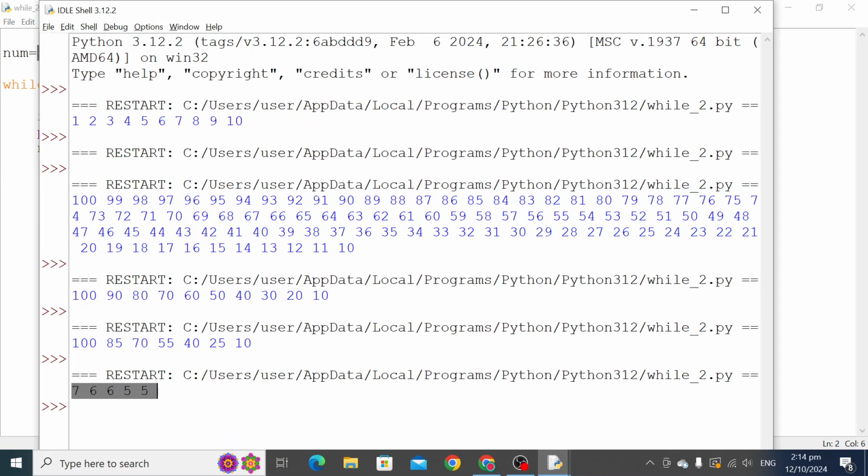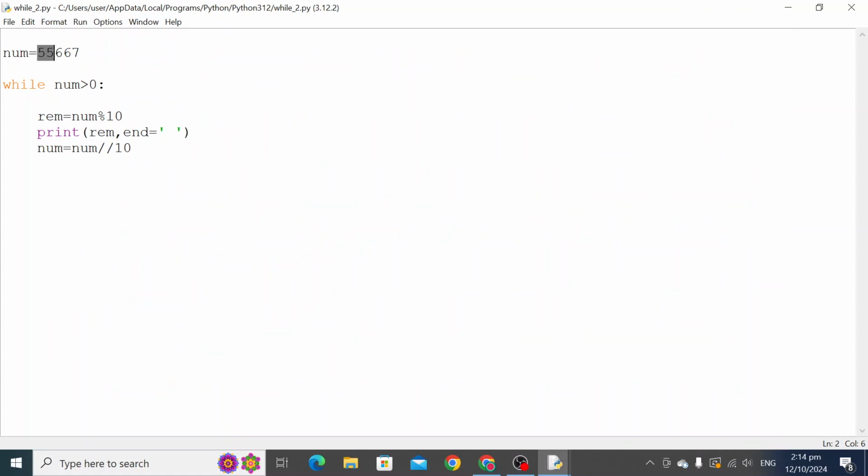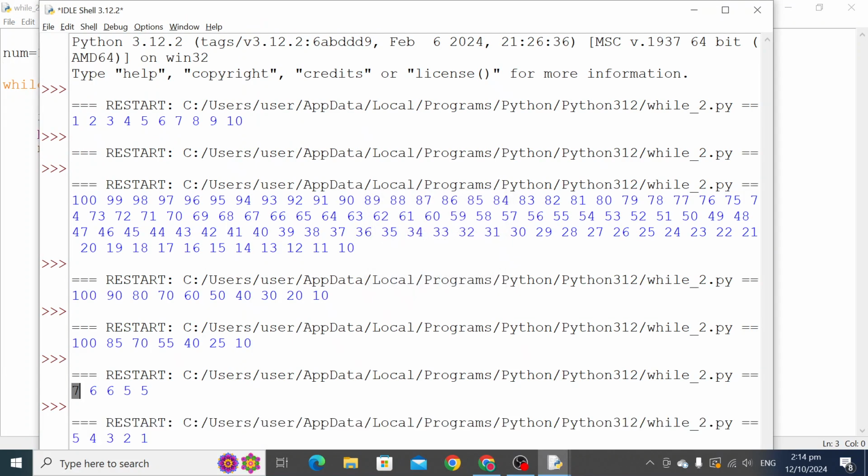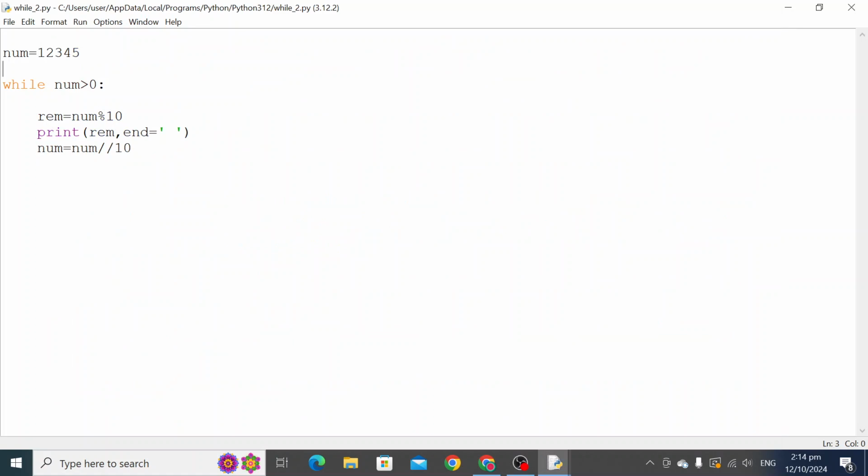It is just reversing it, right? 76655. If I change here 1 2 3 4 5, meaning 12,345, then the output is just reversed. So it is a program using a while loop to reverse the number, right?